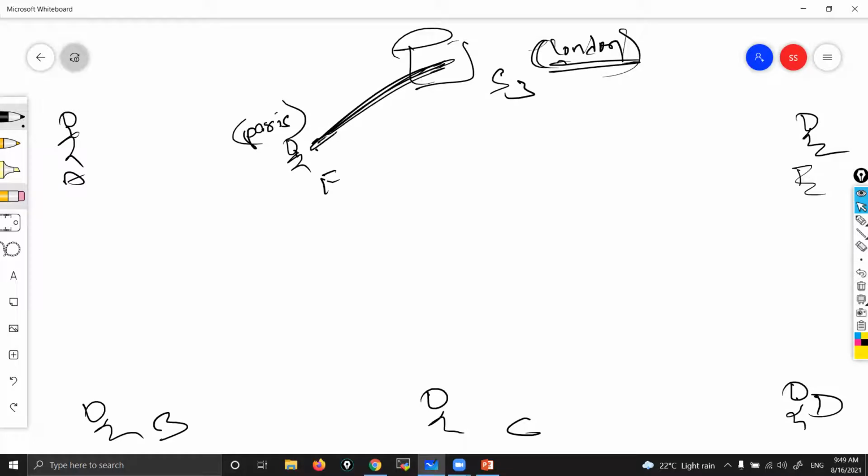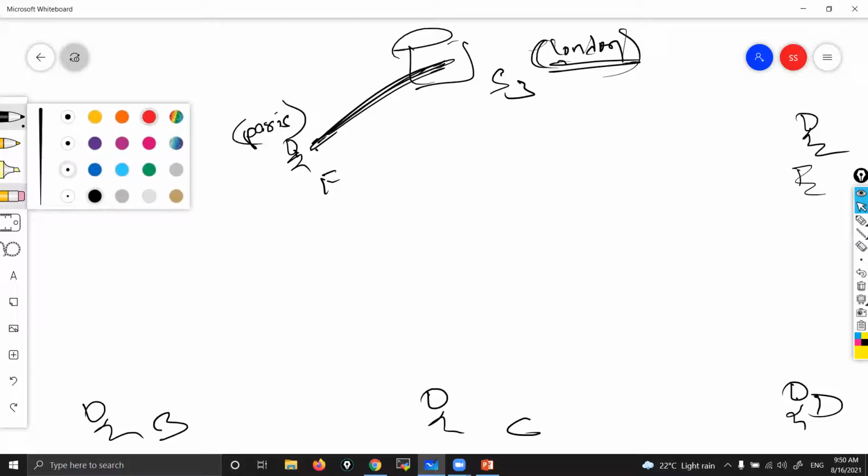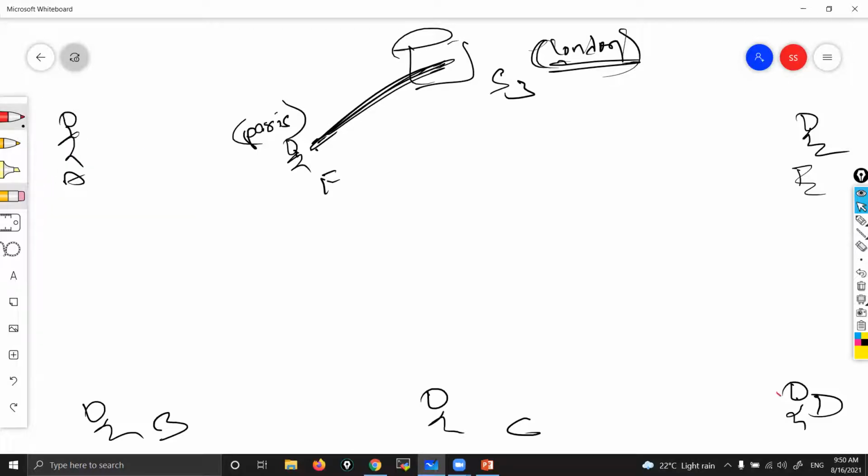So there won't be any latency. But that is not the case when it comes to D. When D wants to upload some data, since the distance is huge, obviously it takes a good amount of time to upload. Assume that D is somewhere in Sydney. It's very far, so for him it takes a good amount of time. So network latency will be there.